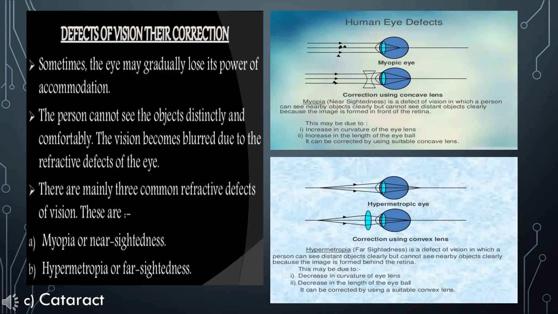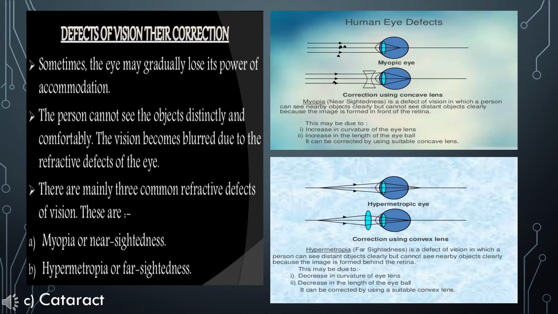Defects of vision. Sometimes the eye may gradually lose its power of accommodation. The person cannot see the objects distinctly and comfortably. The vision becomes blurred due to refractive defects of the eye. There are mainly three common defects of vision. These are myopia or nearsightedness, hypermetropia or farsightedness, and cataract.